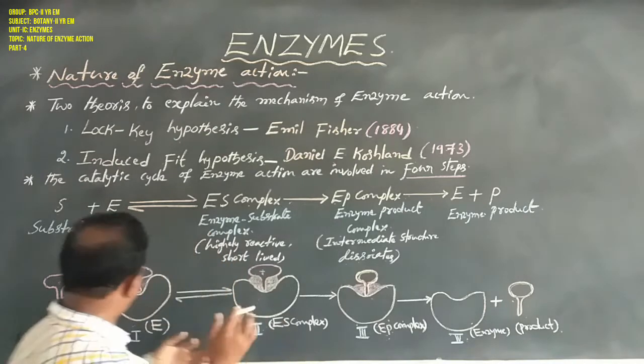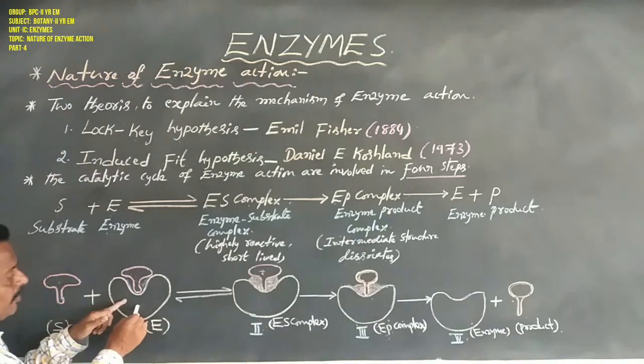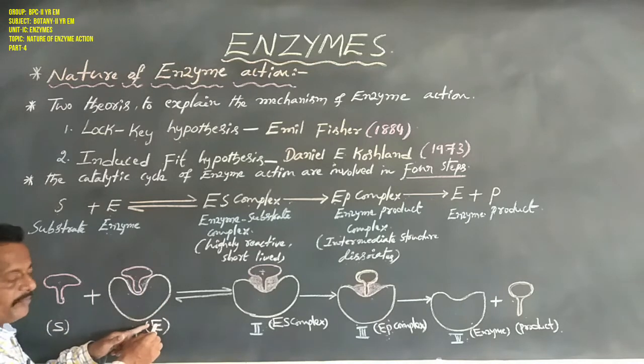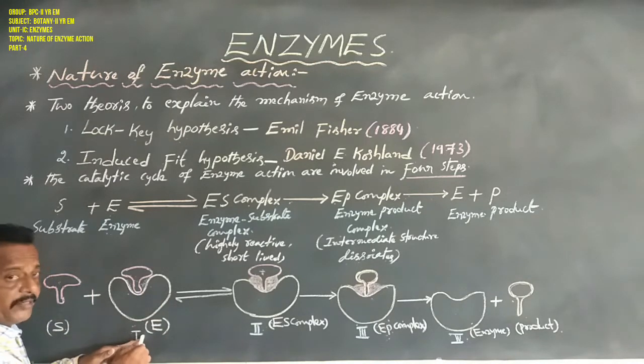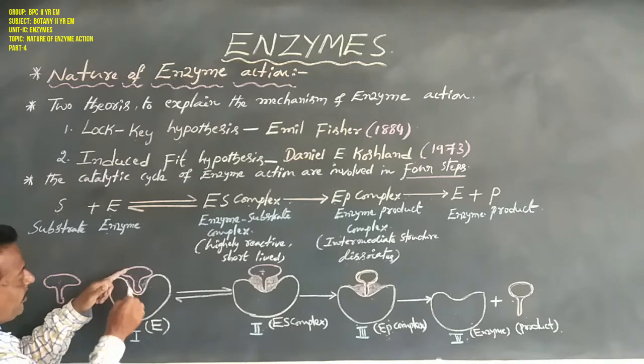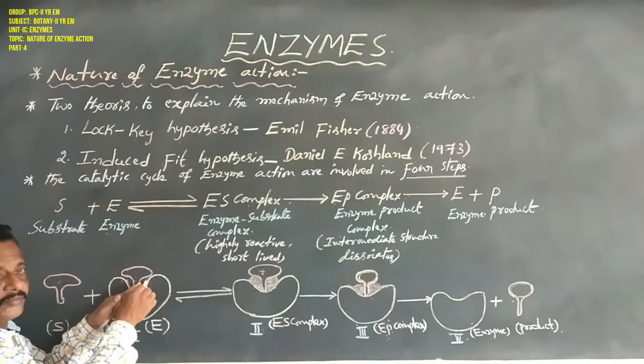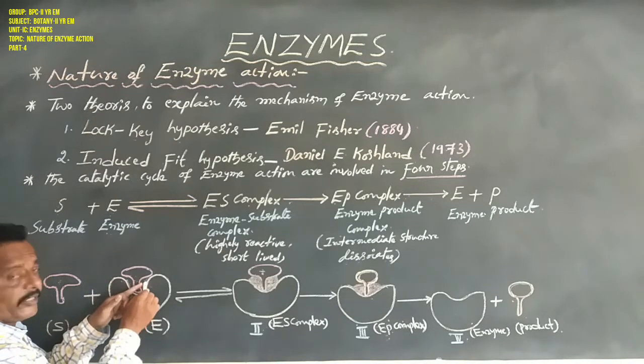Once again, repeated: this is a substrate, this is the active site of an enzyme. The first step is here: the substrate binding to the active site of an enzyme, fitting to the active site.